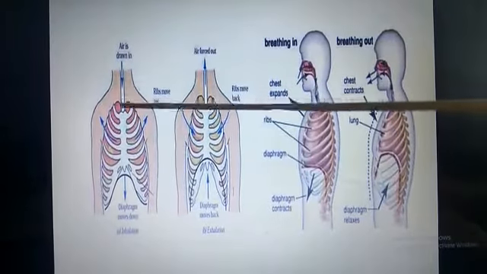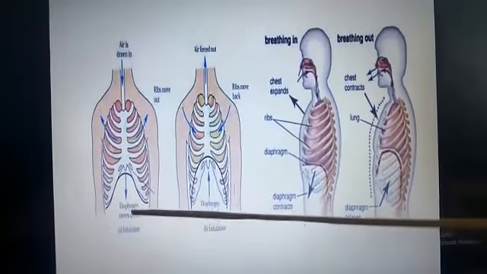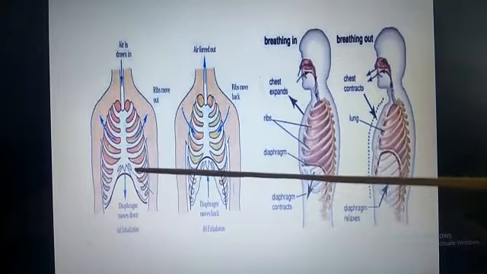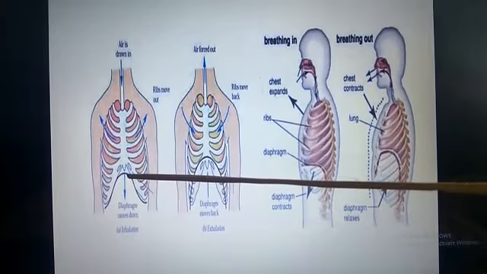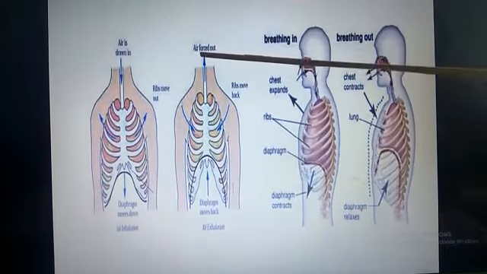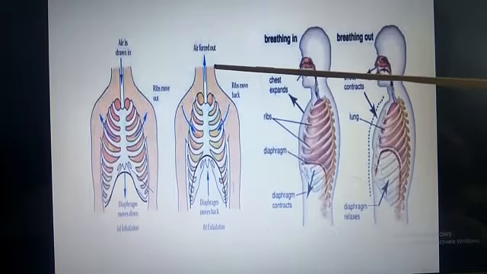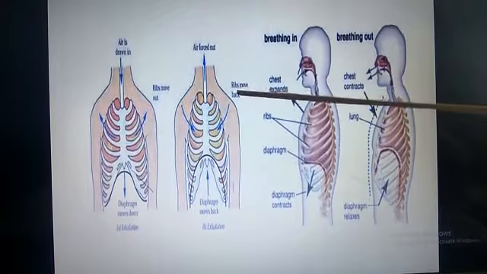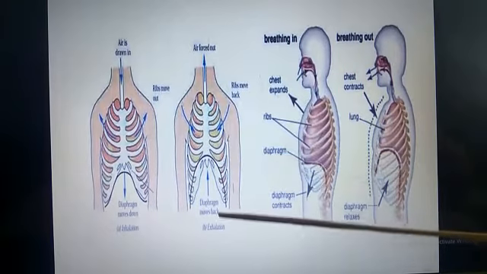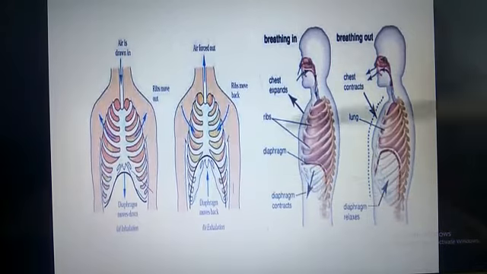When the air rushes inside the body, the ribs move out, and the diaphragm, the muscular seat situated below our heart and lung, will also move down. But when we breathe out air from our body, then the ribs move back to their original position, and even the diaphragm moves back to its original place.